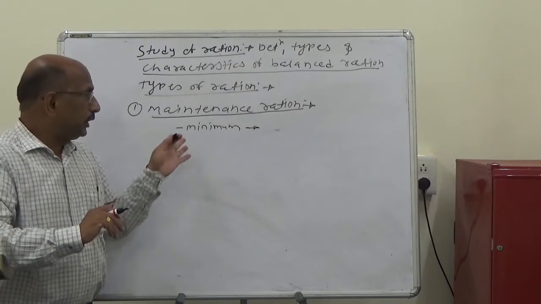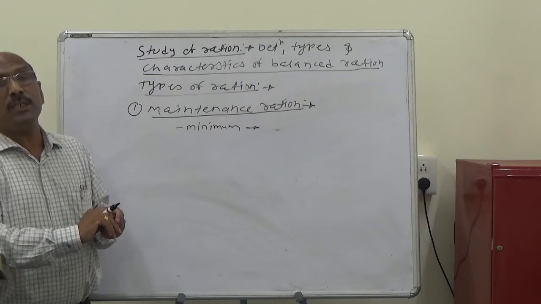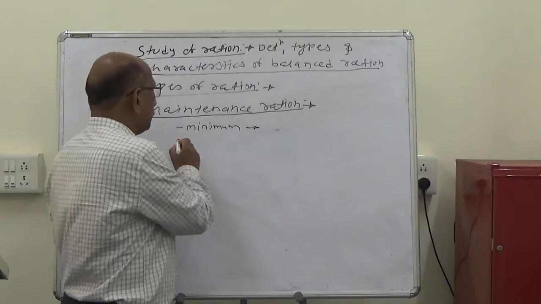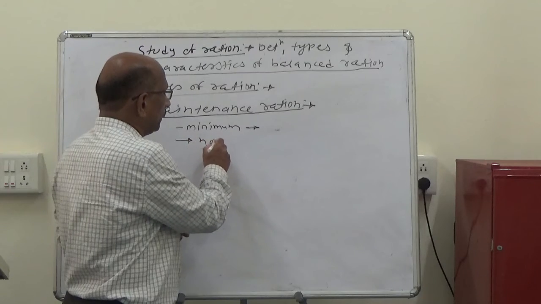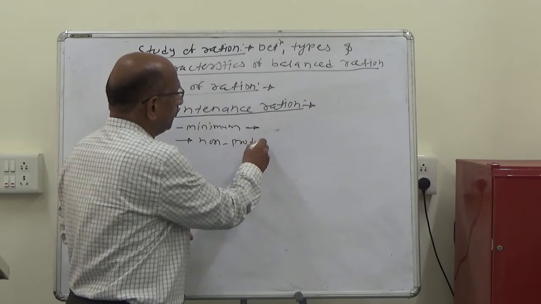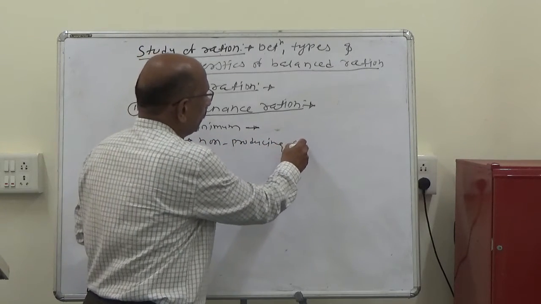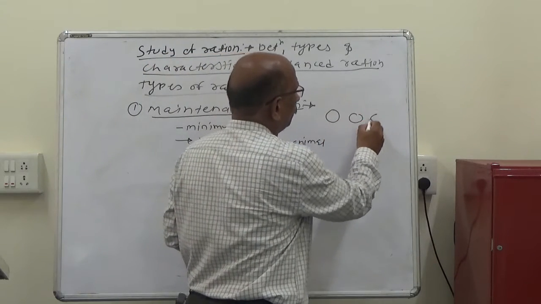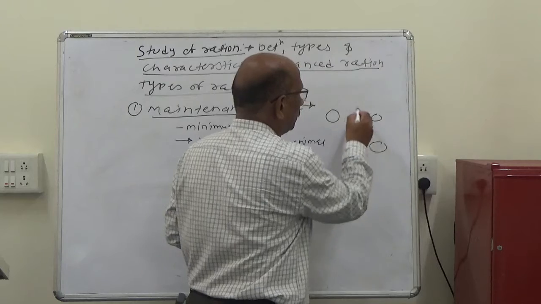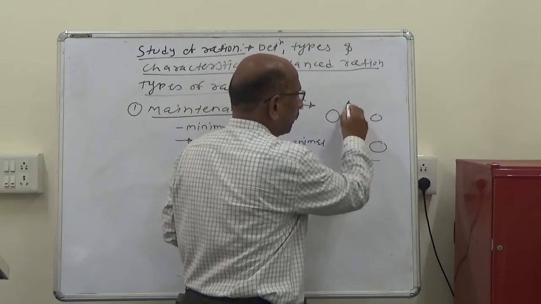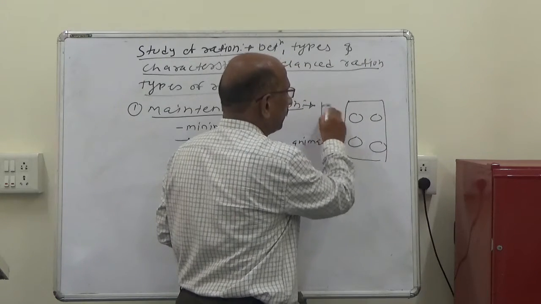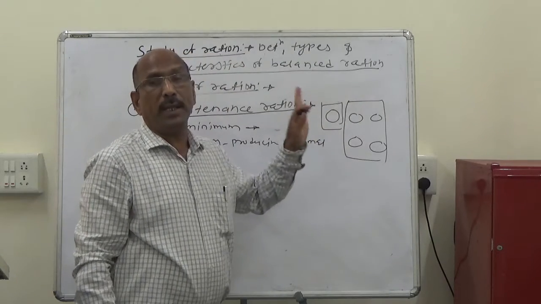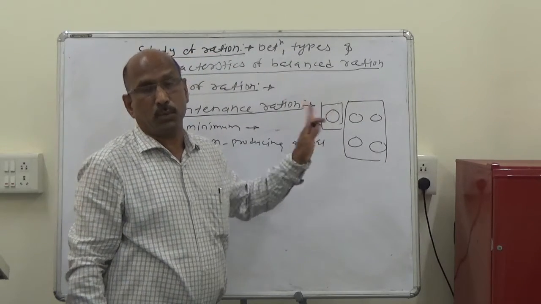This maintenance ration is usually given to non-producing animals. What is non-producing? Here there are 5 animals. Out of these, 4 are producing milk and 1 cow is not producing milk. This cow only maintains the essential body processes.